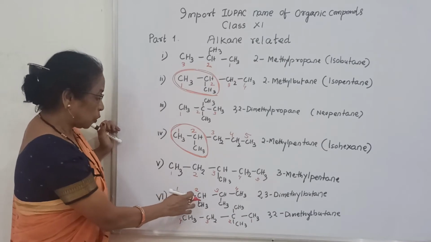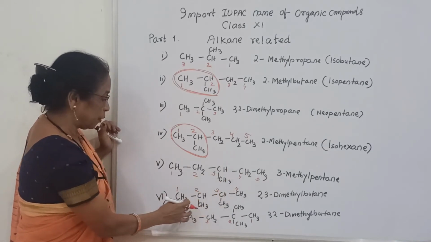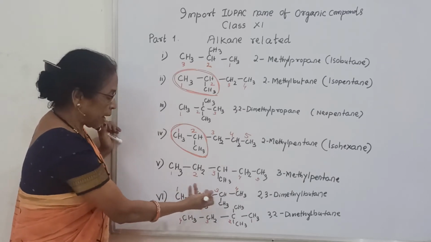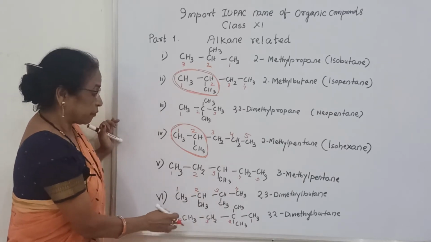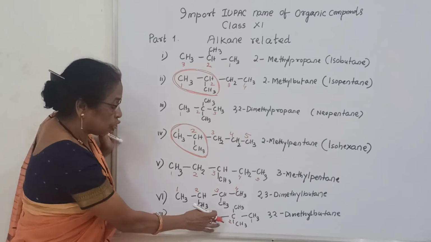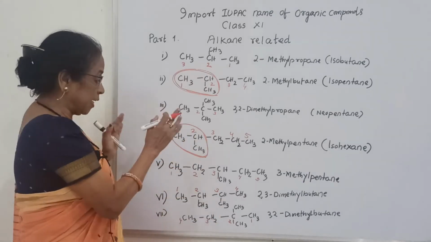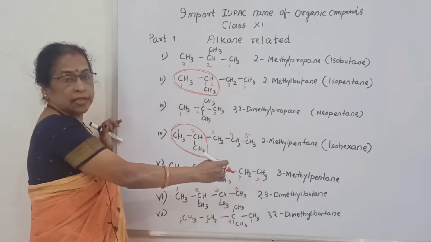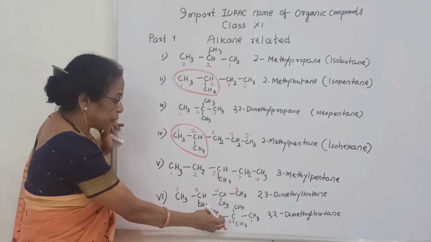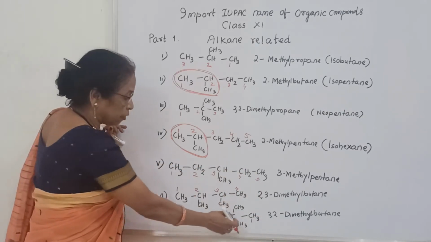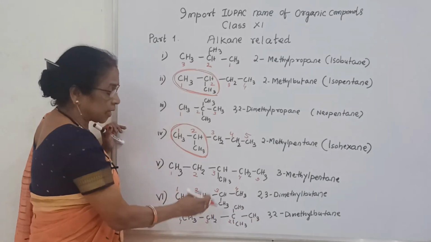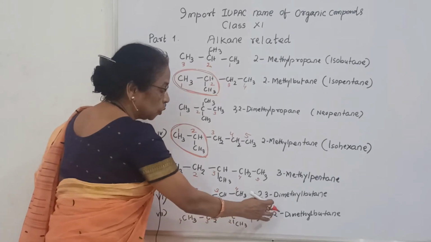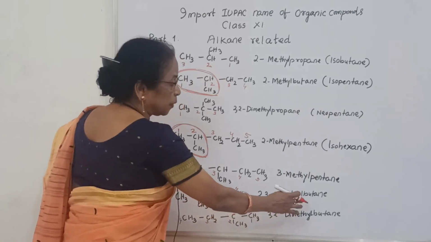Next is 2,3-dimethyl butane. 1, 2, 3, 4. Here also you can count from any side, left or right. Then come to here, 2 position, there are 2 methyl groups. Here there is a chance you can count from the left side or from the right side. But from the left side it will be 4 position. When you count from the right side, it is only 2 position, that is near to end. That is why 2,2-dimethyl butane.